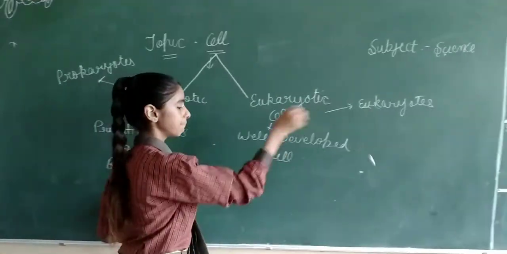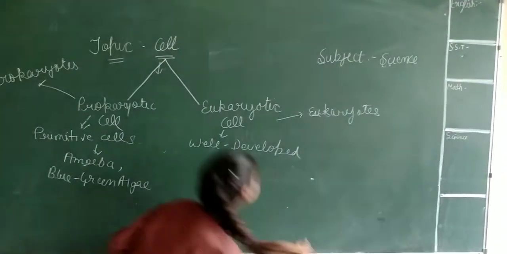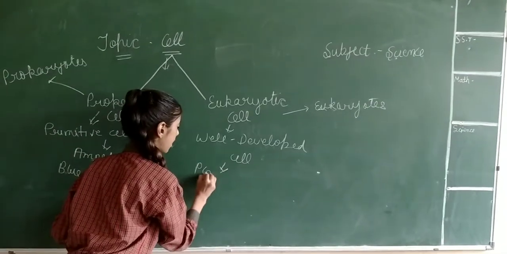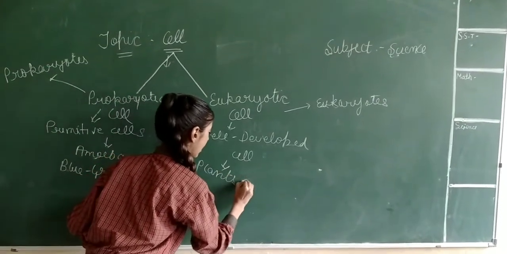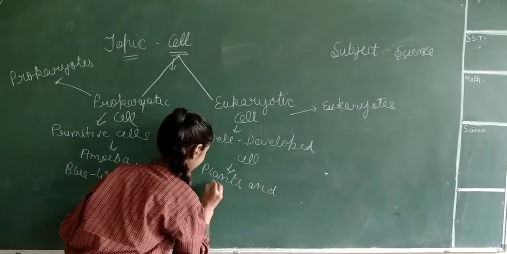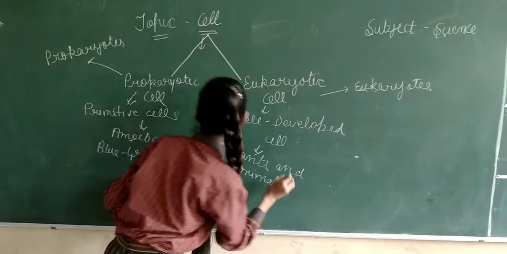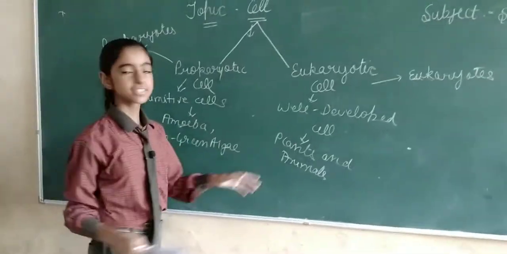Now the examples of eukaryotic cell are plants and animals.